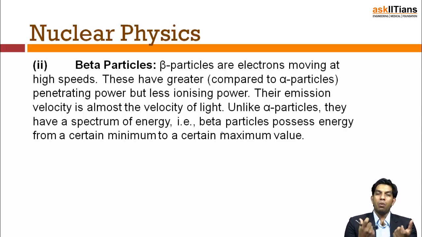So I'll explain what I'm trying to say. Beta particles are merely electrons. Now, imagine I have eaten something, and I'm facing some difficulty in swallowing it, so I'm coughing it out. I was chewing the food and trying to thrust it down my throat, but I wasn't able to do it.